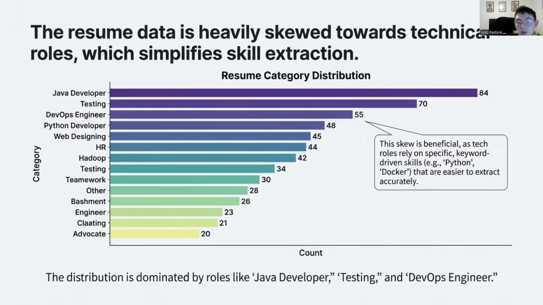If this data set were for sales or general management, extracting hard skills would be much harder because the language is more subjective and soft skill heavy. This distribution confirms that a skill-based extraction approach is viable for this specific population.